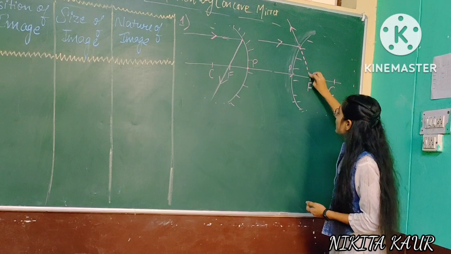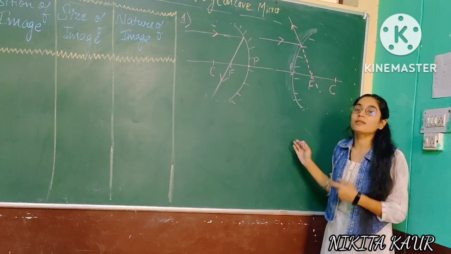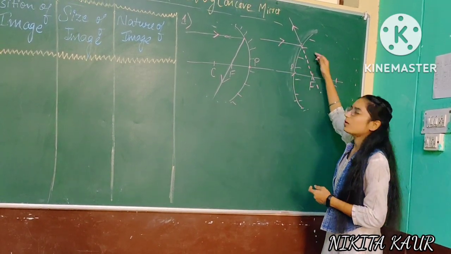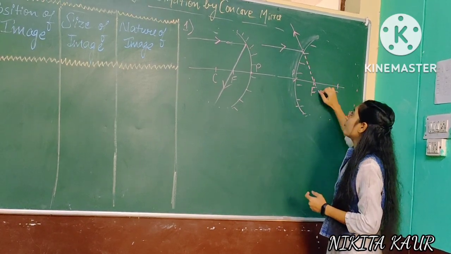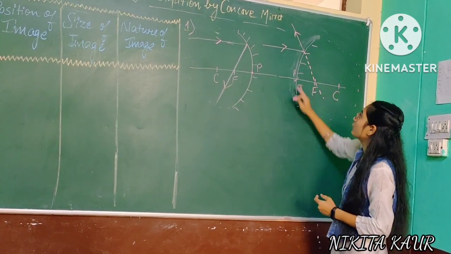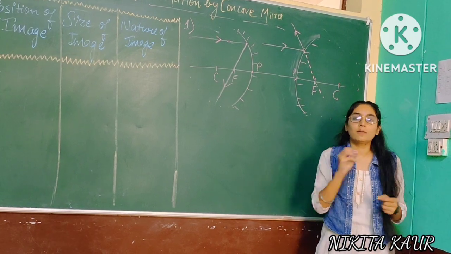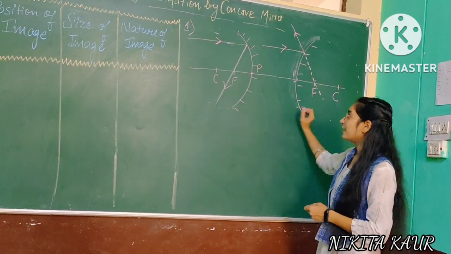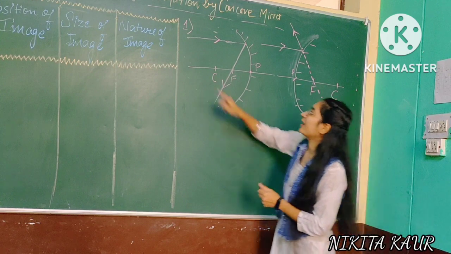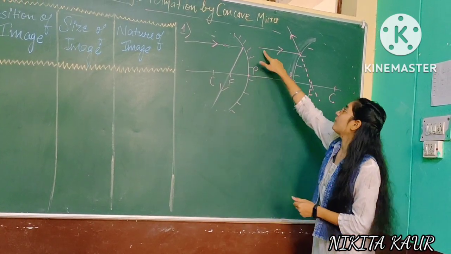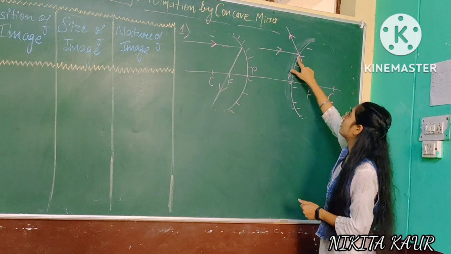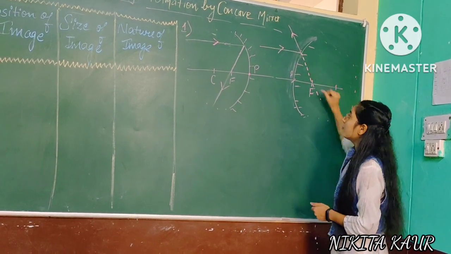This is behind the mirror, so light will not come here. This is an imaginary concept that the light is coming from the focus. So all the formations we are doing here will be represented by dotted lines. Clear? This is the first rule: if light is coming parallel, then it will pass through the focus.